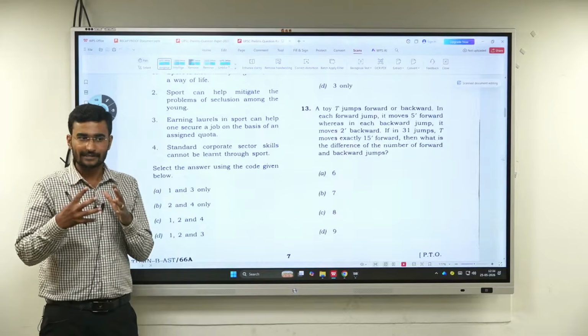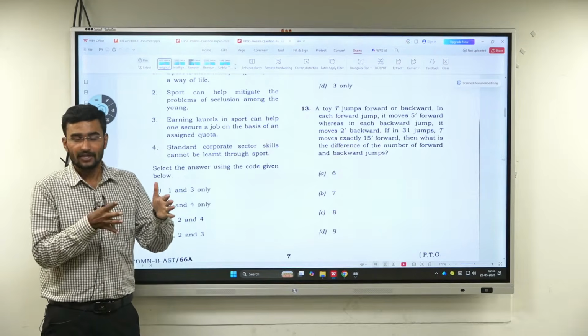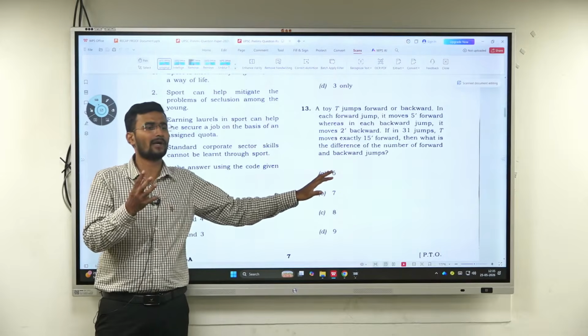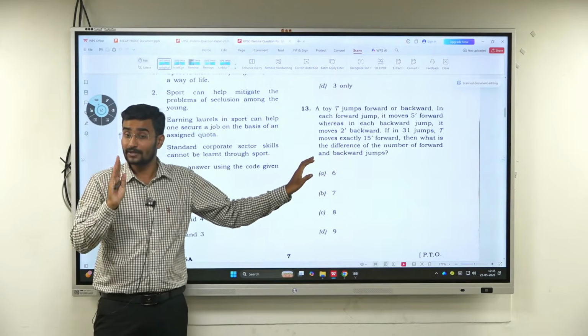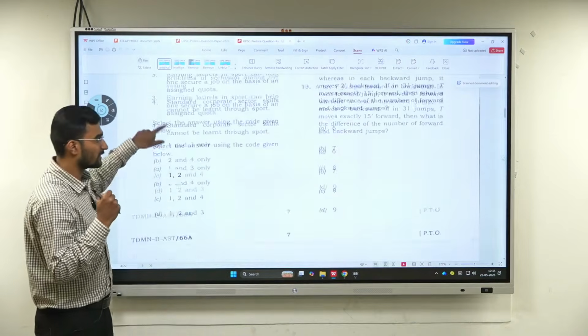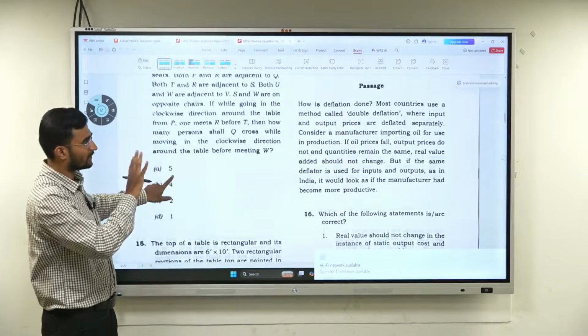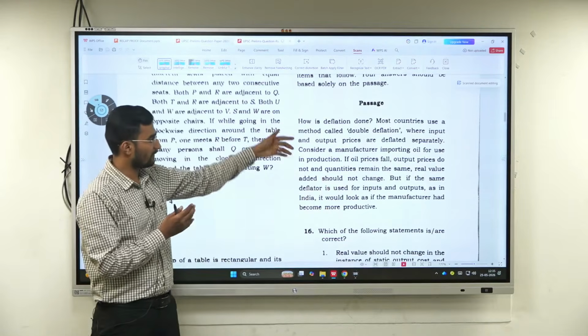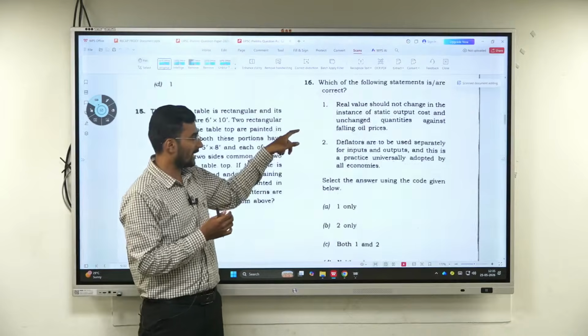After putting in some effort for the last 6 months, you could have attempted a question at least. Getting a right or wrong answer is secondary. But the question is, can you attempt it or not? We can attempt it. Look at the passages, they are not too long. Hardly it will take 30 seconds. Identify the core statement, which one is right and which one is wrong.